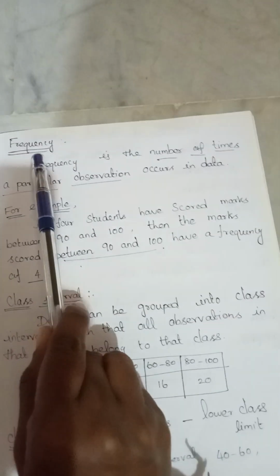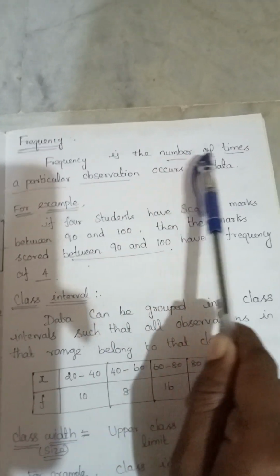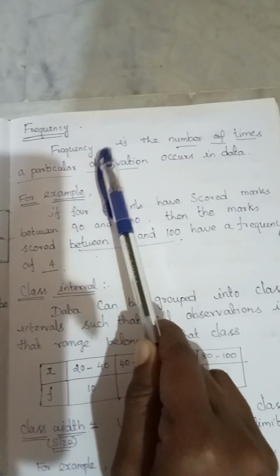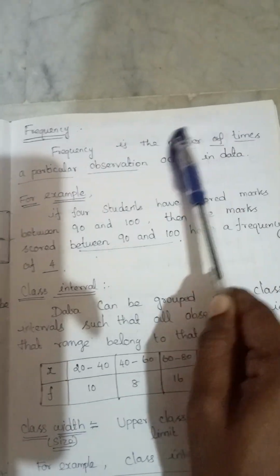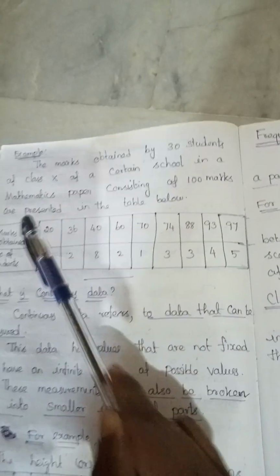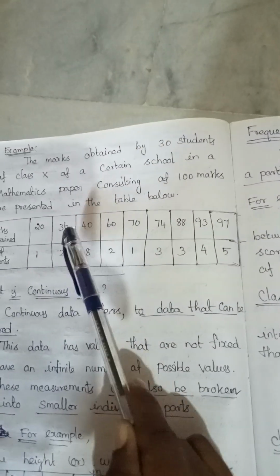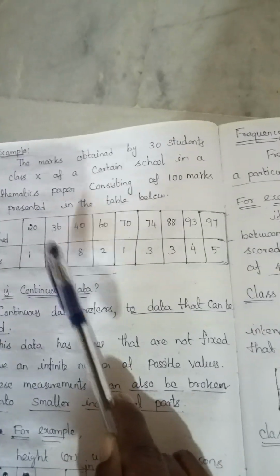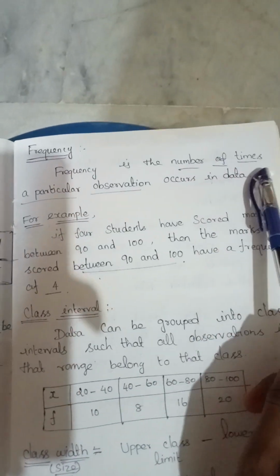Next one, definition of frequency. Frequency is the number of times a particular observation occurs in the data.